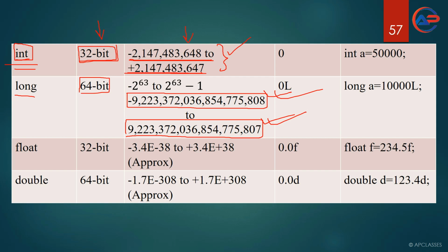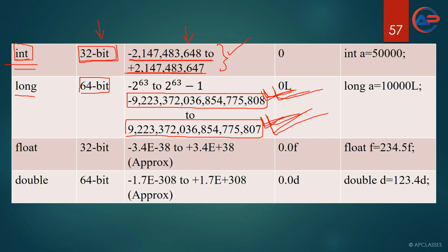You don't have to learn anything about big integer; it is used by professional programmers. In terms of ICSE, you just have to remember the minimum and maximum range of long.